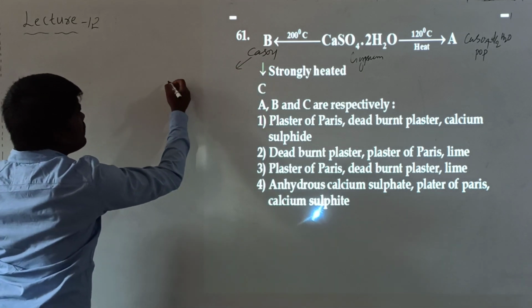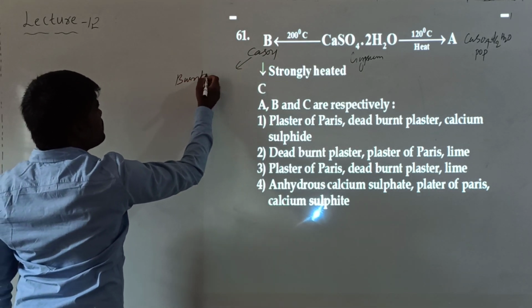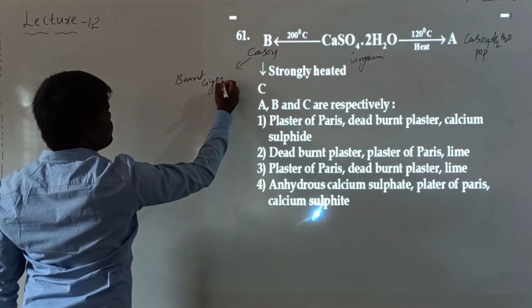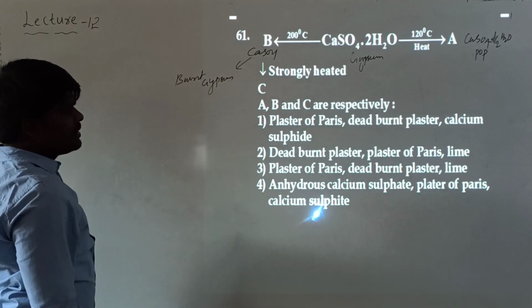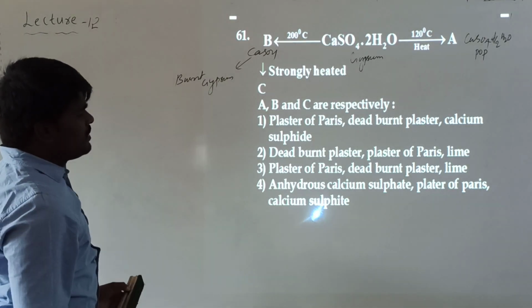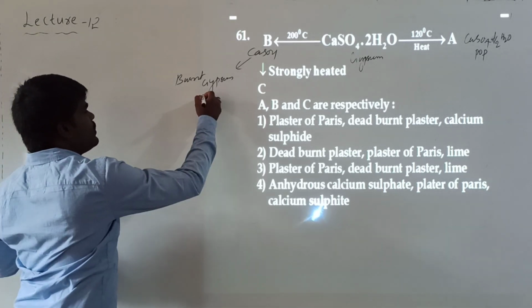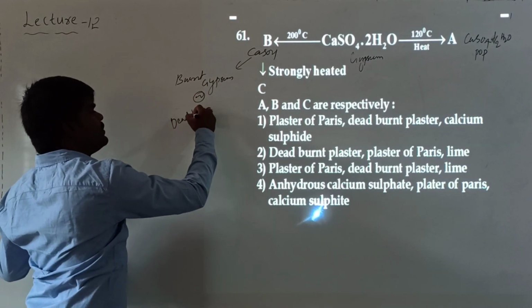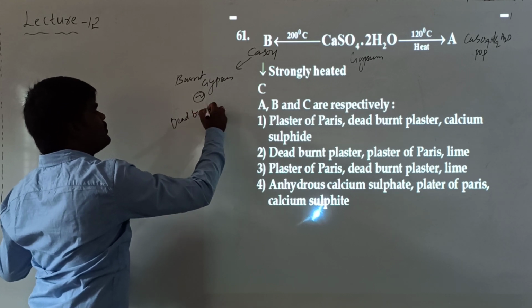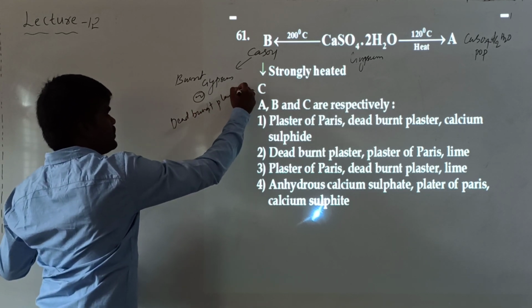This is called burnt gypsum, or dead burnt plaster also it is called.